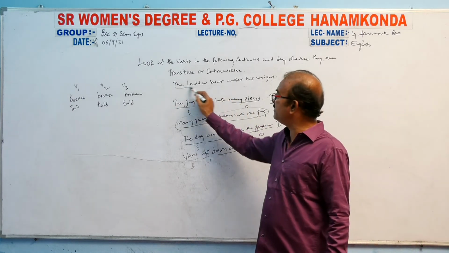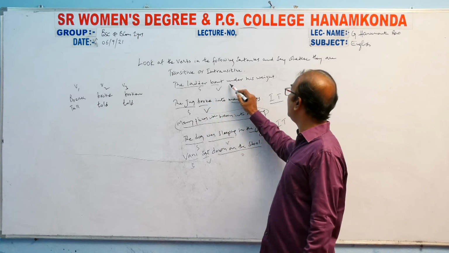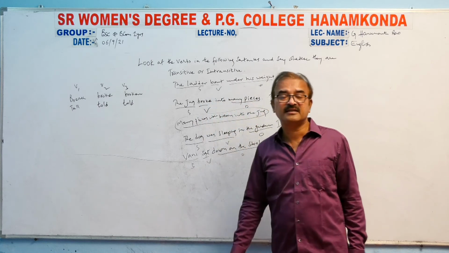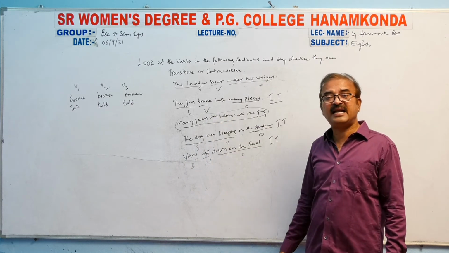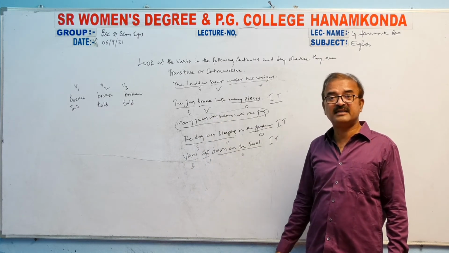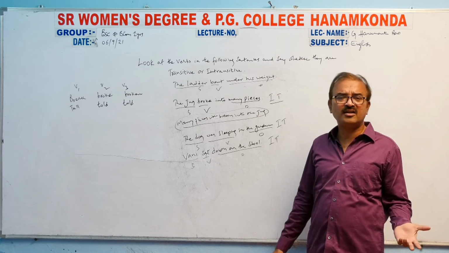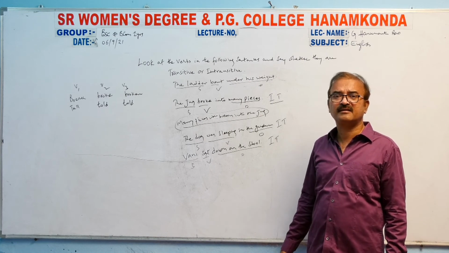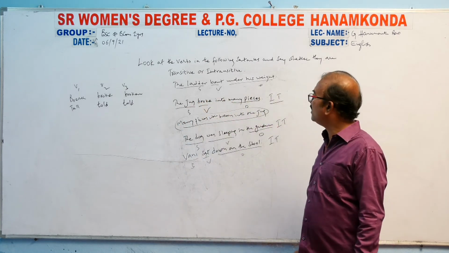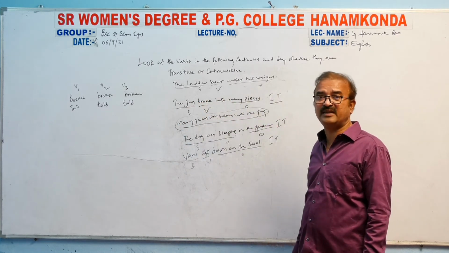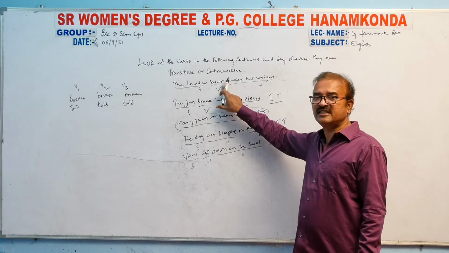Now this is the subject, bent is the verb, under his weight is the object. Now check this one: under his weight was bent the ladder. Is there any meaning in the sentence? There is no meaning at all in this sentence. The object here goes to the place of the subject. So under his weight, then the verb bent.